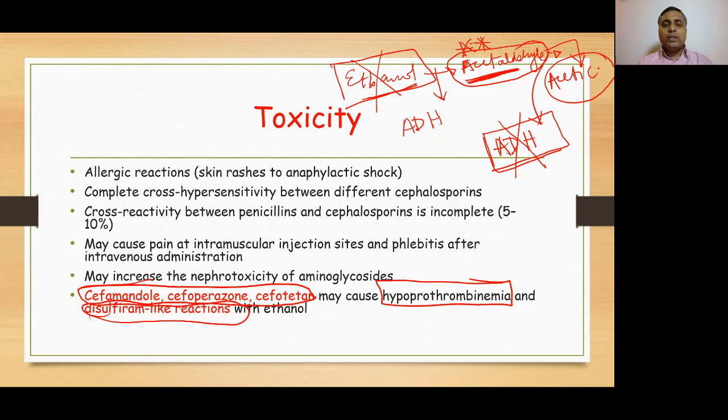Please do remember the drug of choice for gonorrhea is either oral cefixime or intramuscular ceftriaxone. In case the patient is hypersensitive to beta-lactam antibiotics, then we give either tetracycline or ciprofloxacin or spectinomycin or ofloxacin to the patient.